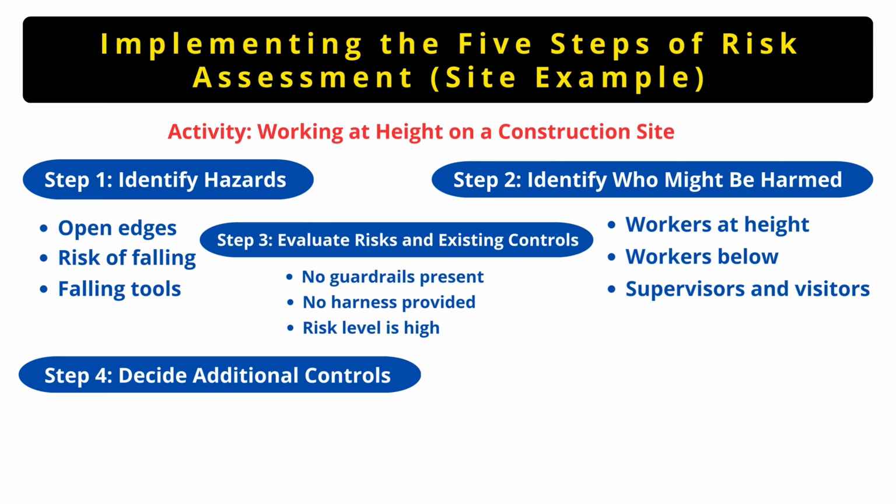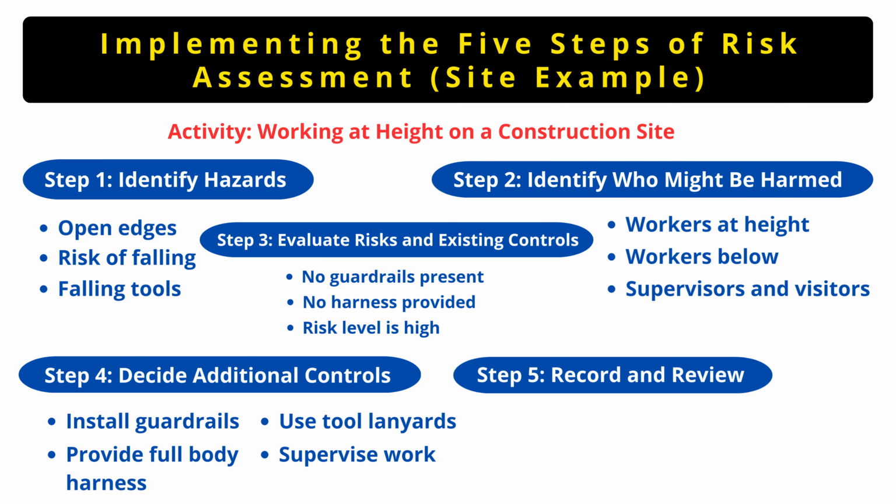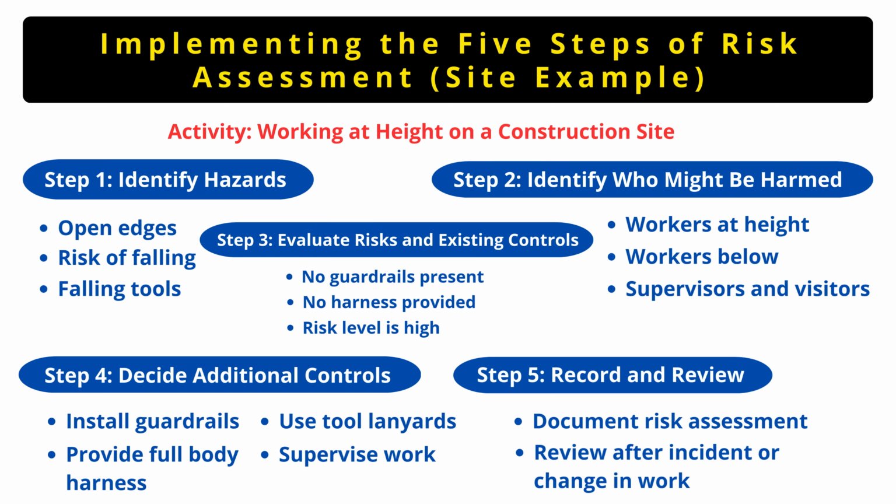Now, we have to decide what control measures we can take for this. So, we install guardrails, provide full body harness, use tool lanyards and supervise the work. So, these are the control measures we can take here. Now, the last one, the fifth one, is record and review the risk assessment. So, this is how risk assessment is practically applied on site.